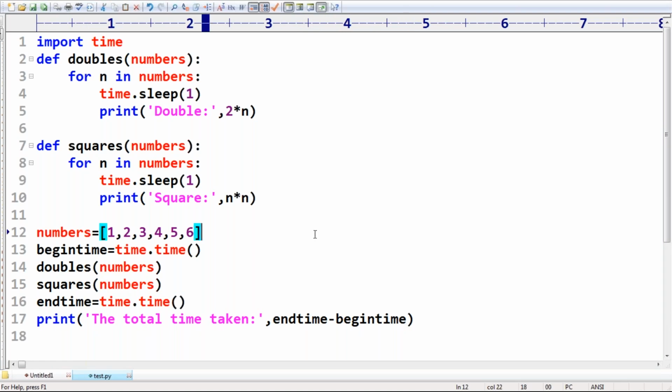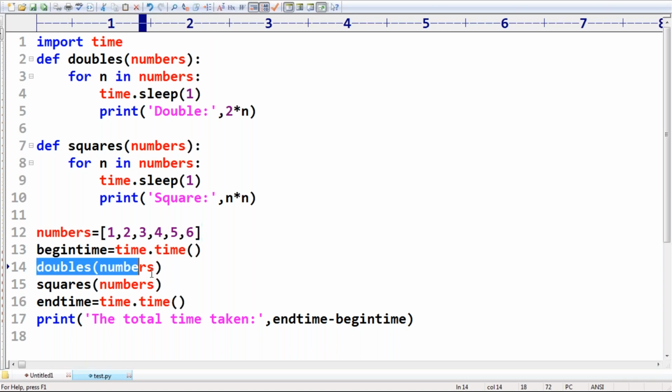Any doubt about this one? We are not using any threading concept. Without multi-threading, what output are we going to get? If I apply the multi-threading concept to this example, how much time will it take? I want to show it programmatically.